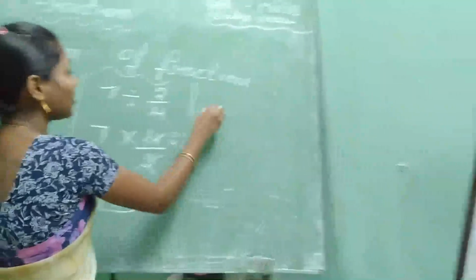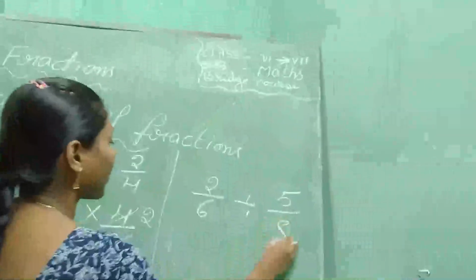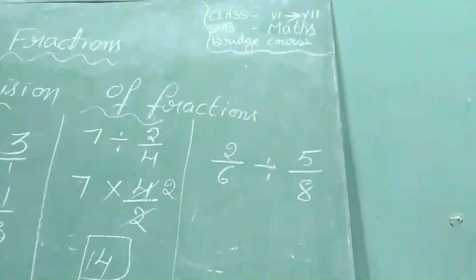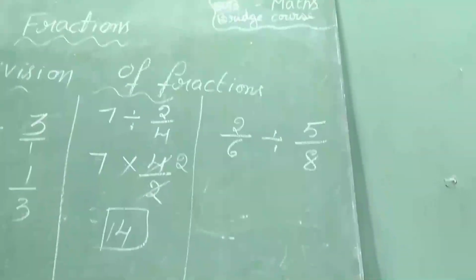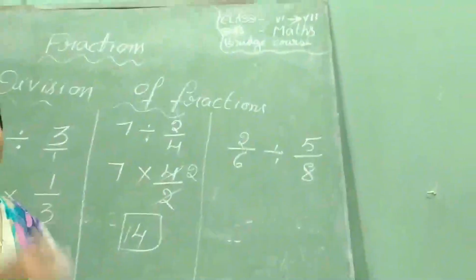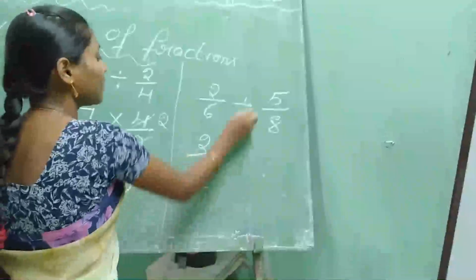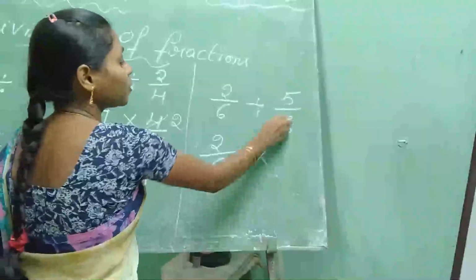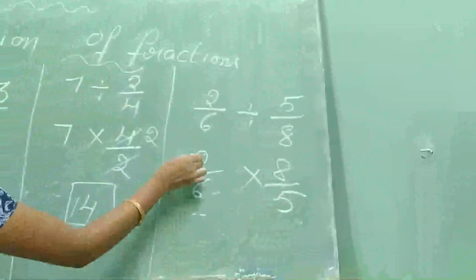Next, third example. 2 by 6 divided by 5 by 8. Once you observe here, both are fractions only. But what is the divisor here? 5 by 8. So 2 by 6, division is changed into, and do the reciprocal of 5 by 8, that is 8 by 5. Is there any cancellation?